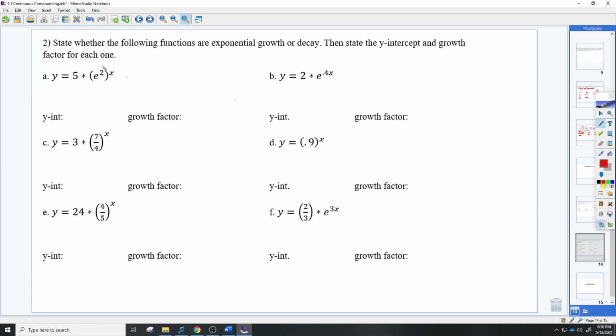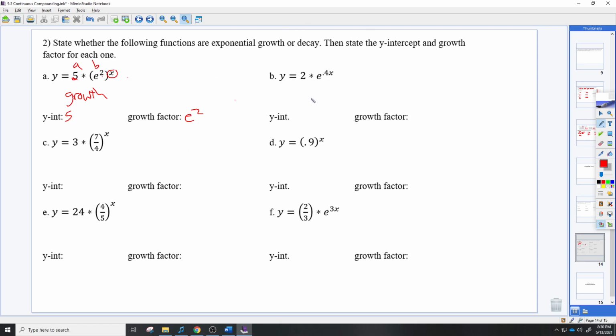So I want to go over these ones because they might mess you up a little bit. State whether the following functions are growth or decay, and then state the y-intercept and growth factor for each one. Okay, so we didn't graph any of these, but you should still know, this is the a value, this is your b value. Same idea. You're supposed to state growth or decay. Okay, so this one is a positive exponent, so it's growth. Y-intercept would be the front number, 5. Growth factor is, so now we have to include the exponent, anything but x. So if there's a number in the exponent, we have to include that in our growth factor, so it's e squared.